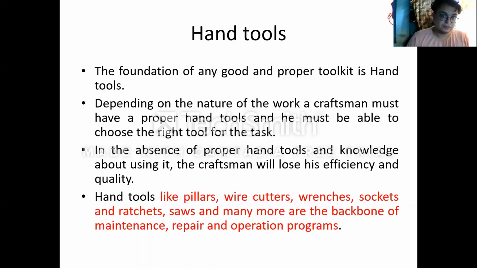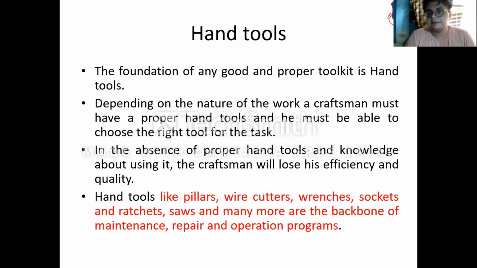The efficiency will be reduced, and as a result, the quality of the work will be reduced. Ultimately, the owner and the worker will have to pay for it, either through problems in the machines, stopping of the machines, or stopping of the work. Such kinds of problems may occur.